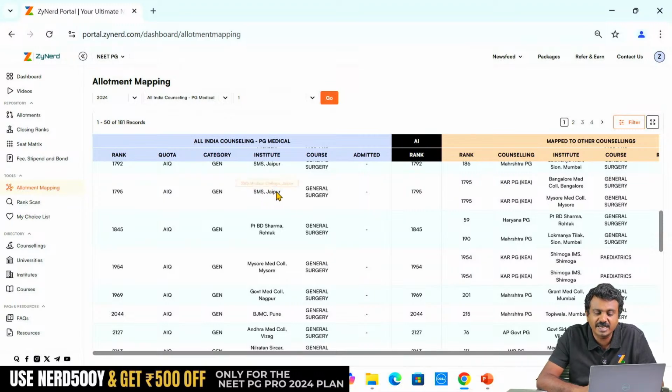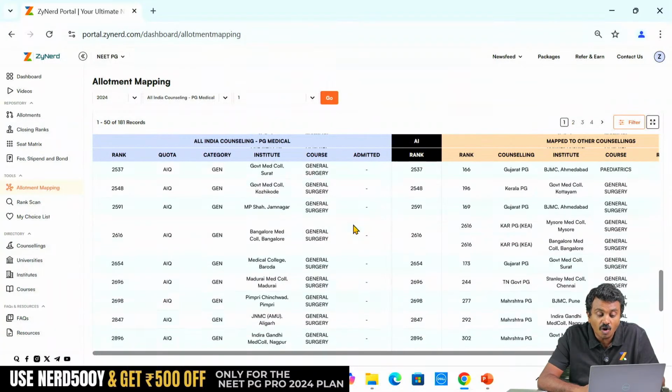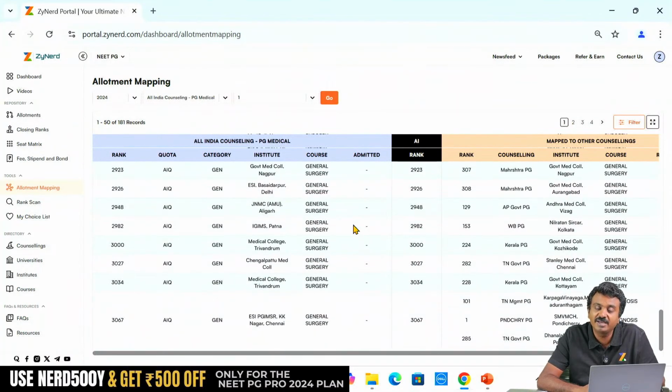Like for example, this candidate has taken SMS Jaipur general surgery over here, but has got Bangalore Medical College general surgery in the candidate state. So this might be possibly a movement that you can look at. Because you can also look at where Bangalore closed. If Bangalore had closed before 1795, it is a pure movement. The candidate did not get Bangalore in All India counselling. If it closed before 1795, that is a pure movement. Might not have happened, but that is a movement possibility. All these are movement possibilities very clearly mentioning.